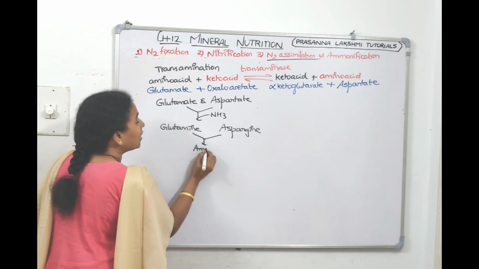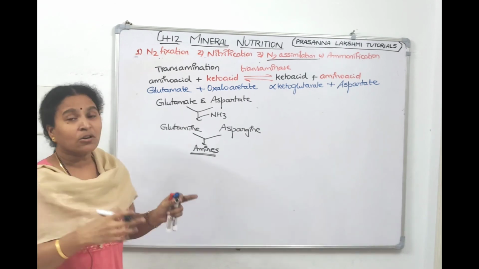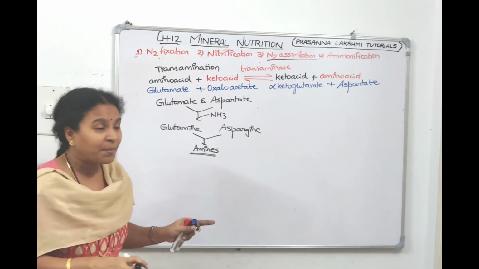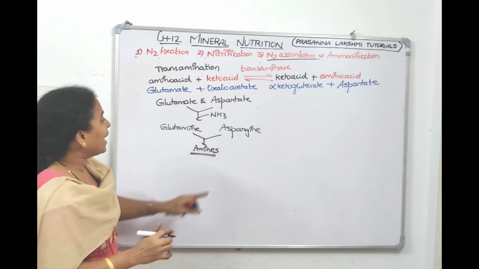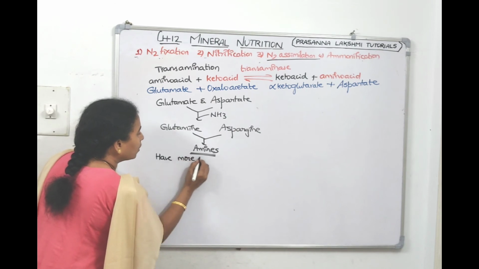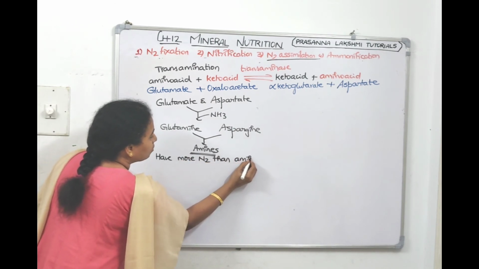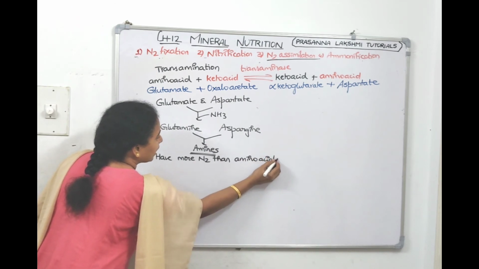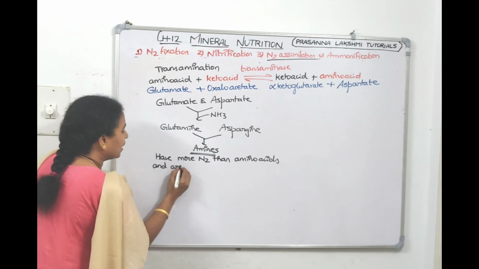These are called amides. Why are they called amides and not amino acids? Since they have more amino groups. So glutamine and asparagine have more nitrogen than amino acids.